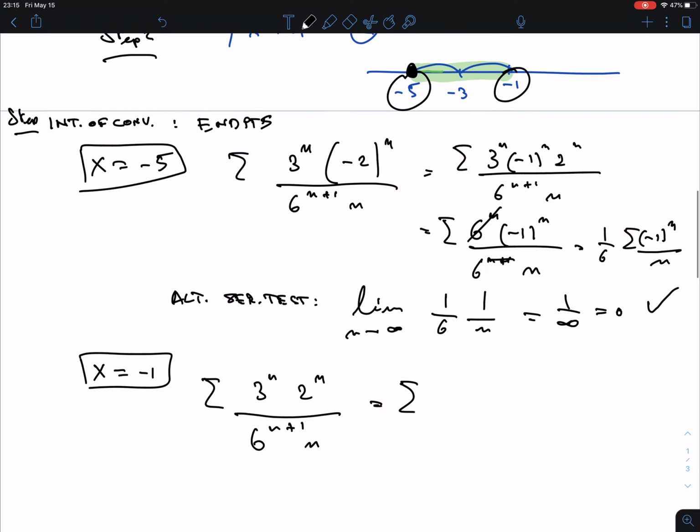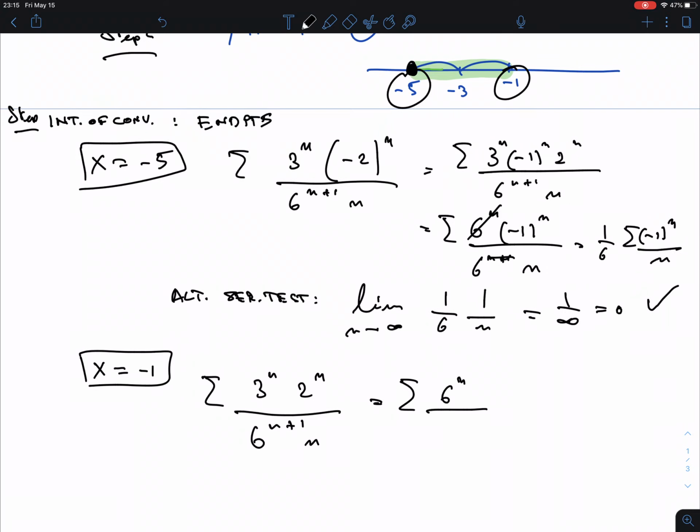Very often these calculations are very similar, but they're not the same, of course. The 6 to the n cancels out, we have a 6 left. So we have now 1/6 times the summation of 1 over n. Now you should recognize that this is the harmonic series. The other one was the alternating harmonic series. If you tell me alternating harmonic series, I'm good too. But here you could either say this is the harmonic series, and we know this is divergent.